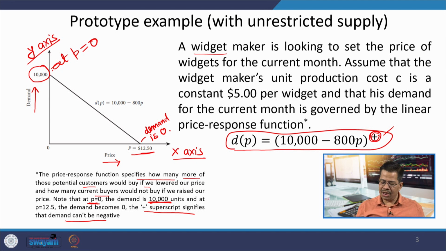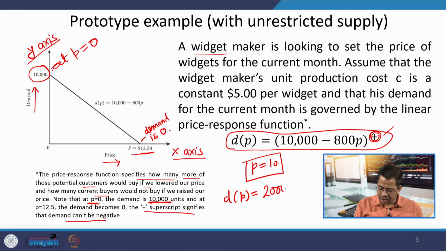Where as per your price, you are able to supply that much. For example, say you keep a particular price level, for example 10. Your demand will be 10,000 minus 8,000, that is 2,000 units, and you have the capacity to supply 2,000 units.